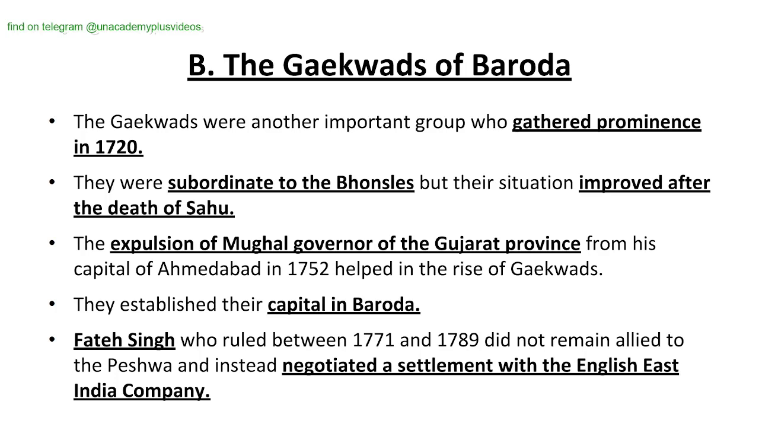The Gaikwads of Baroda. The Gaikwads were another important group who gained prominence in 1720. They were subordinate to the Bhonsles, but their situation improved after the death of Sahu.